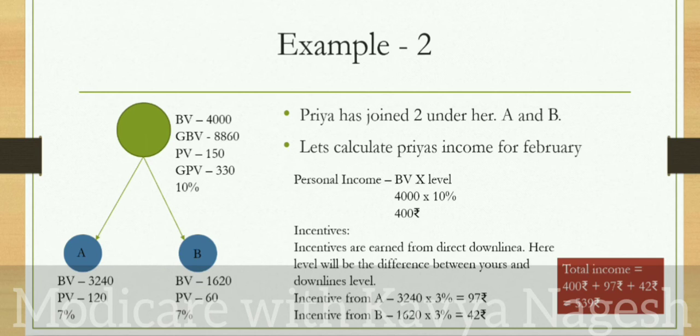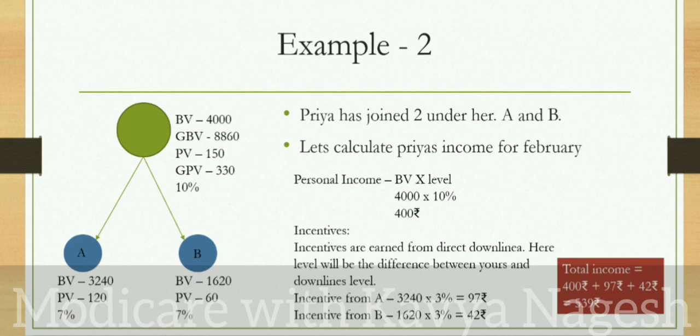Okay, so that will be the BV what A is bringing in, multiply it with the difference of your percentage with the downlines percentage. So you are in 10%, A is in 7%. So 10 minus 7 is 3%. So A is bringing in 3,240, just multiply it with 3%. That is 97 rupees you are getting it from A.